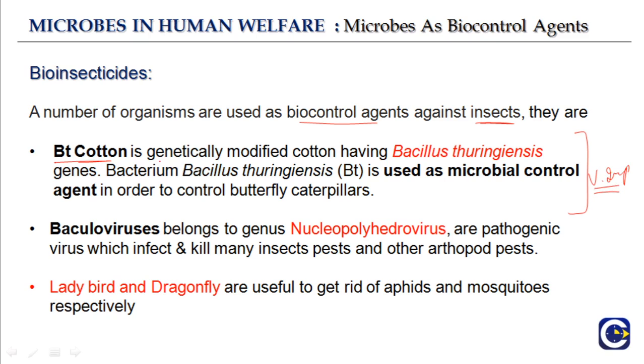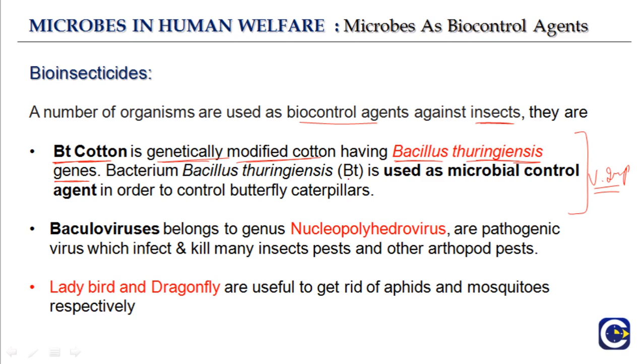So Bt cotton is genetically modified cotton having Bacillus thuringiensis genes. Okay, so this is the bacteria Bacillus thuringiensis. Bt cotton is not naturally occurring. No, it is not naturally occurring. It is genetically modified cotton having the genes of Bacillus thuringiensis.